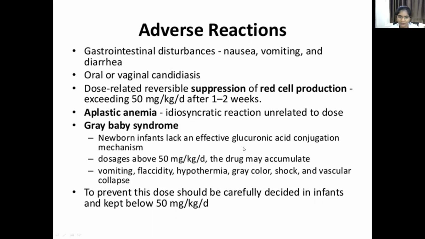Newborns lack an effective glucuronic acid conjugation mechanism. At doses above 50 milligrams per kg per day, the drug may accumulate in the body. It causes vomiting, flaccidity, hypothermia, gray color, shock, and vascular collapse. To prevent this, the dose should be carefully decided in infants and kept below the toxic dose of chloramphenicol.